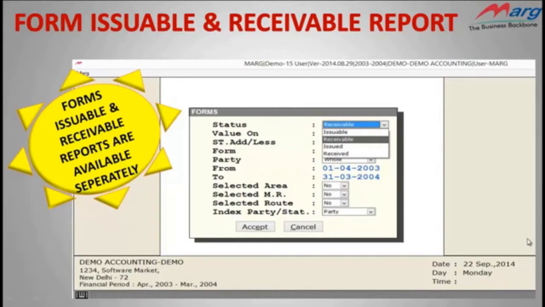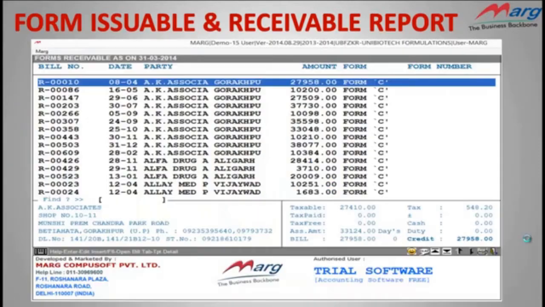For example, if we generate the receivable report, then here you can see the software will show details like bill number, date, party name, amount, and form type, which we have to receive. And if you want, then you can easily receive or issue forms from here.